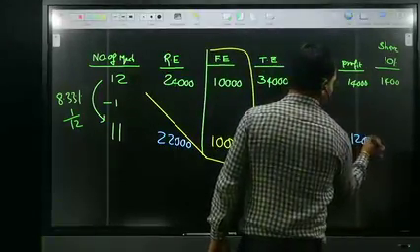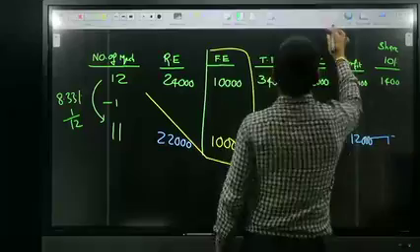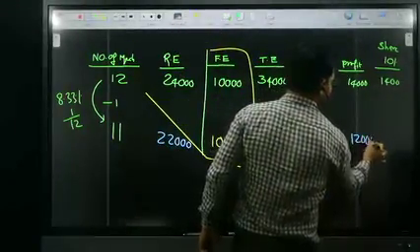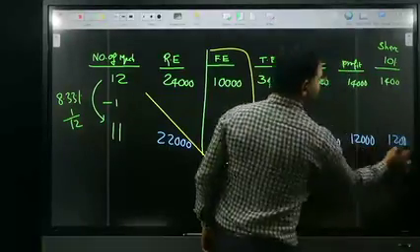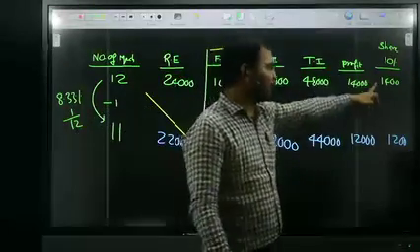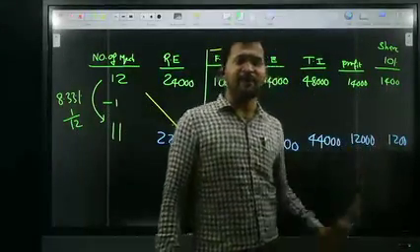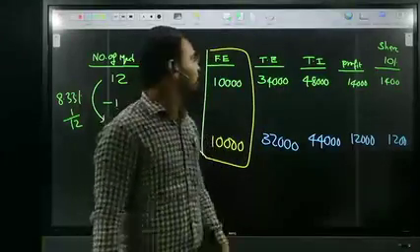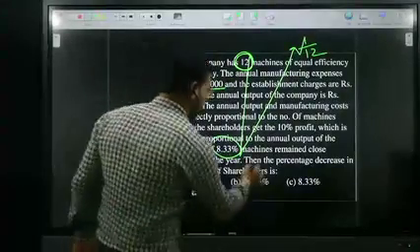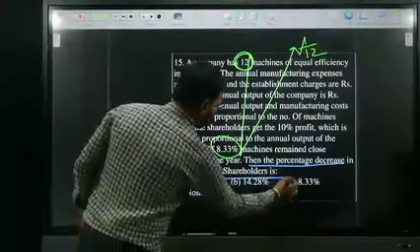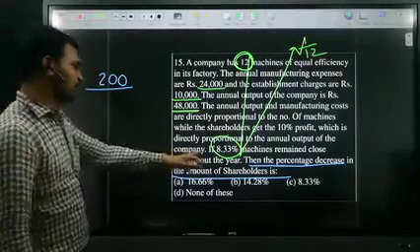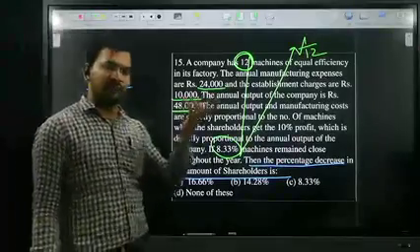And they are taking only 10%. 10% of 12,000 is 1,200. Previously, when 12 machines were working, the share was 1,400, but now with 11 machines it is 1,200. The question asks for the percentage decrease in the amount of the shareholders. The decrease is 200.